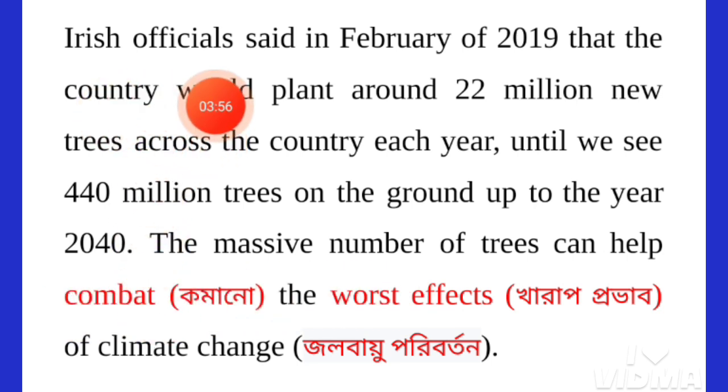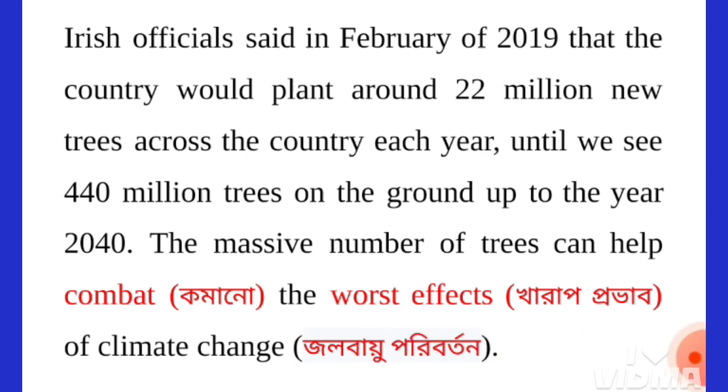Actually, Irish officials means the officials in Ireland. Ireland is a country we know. So the officials in Ireland decided in the year 2019 that they would plant a lot of trees until we can see 440 million trees on the ground up to the year 2040. This means up to the year 2040 we can see 440 million trees on the earth, and this will decrease the negative effects in the environment.